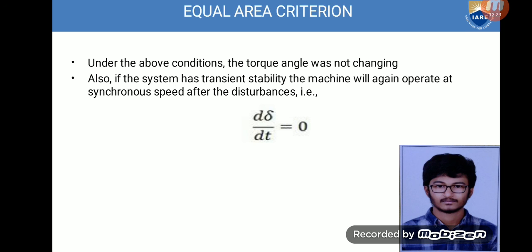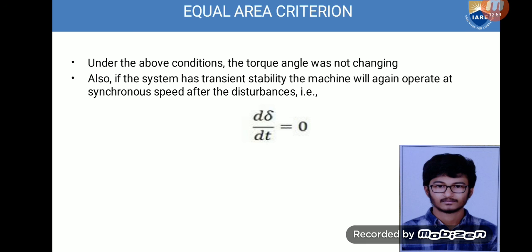Whenever the graph between power and the load angle is drawn, we can see the critical clearing angle. The critical clearing angle and the clearing angle are obtained from the equal area criteria graphs. The power angle curve is considered in a graph.